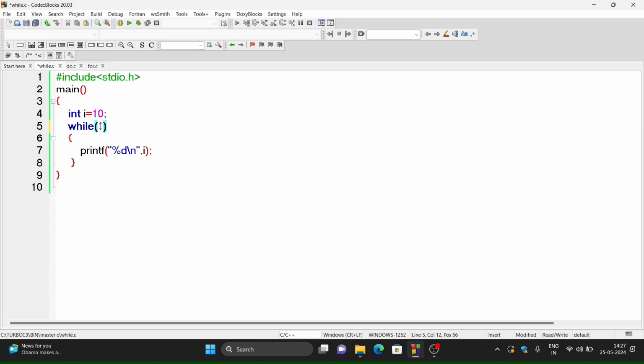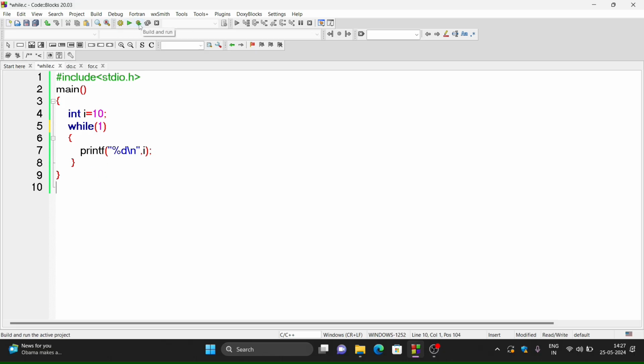But there must be some condition to terminate the loop. Whenever you write a loop, there must be a terminating condition, otherwise your program will not end. But with this type of loop, while 1, you can break the loop or end the loop with another statement called the break statement, which we will learn later. But before that, just remember that this type of loop is an infinite loop.